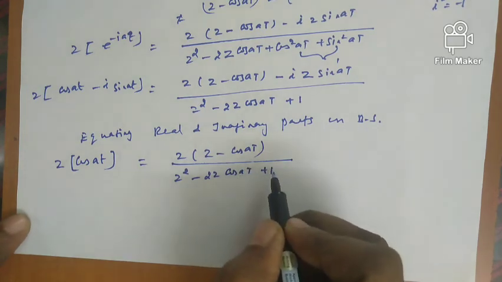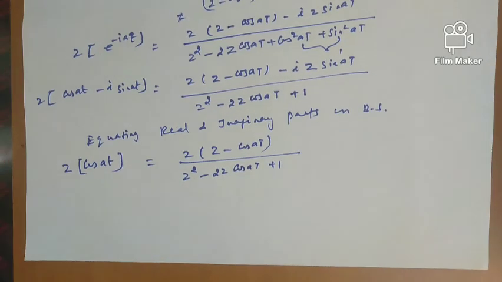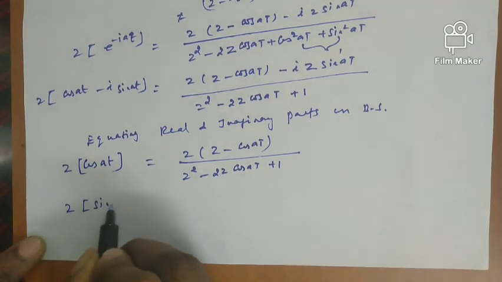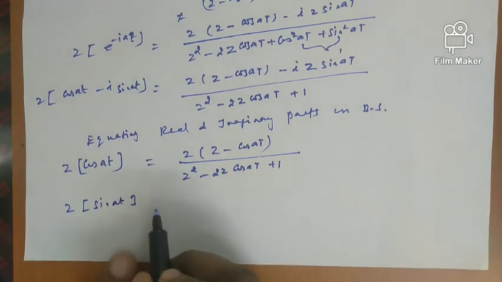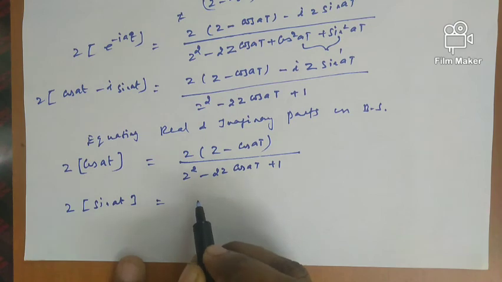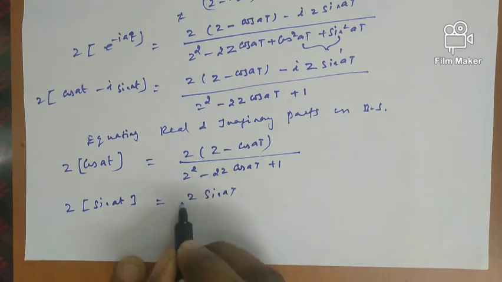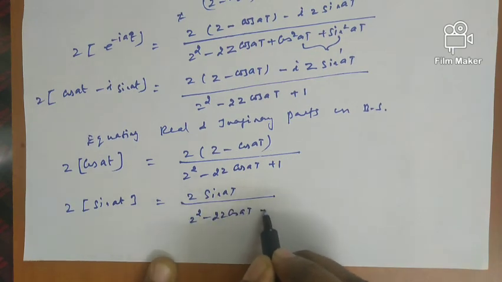This is our answer for Z of cos a t. In the same manner for sin a t, the imaginary part, left hand side is Z of sin a t, equal to z sin a t divided by z square minus 2z cos a t plus 1.